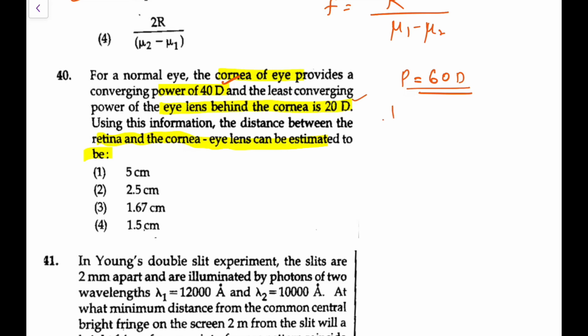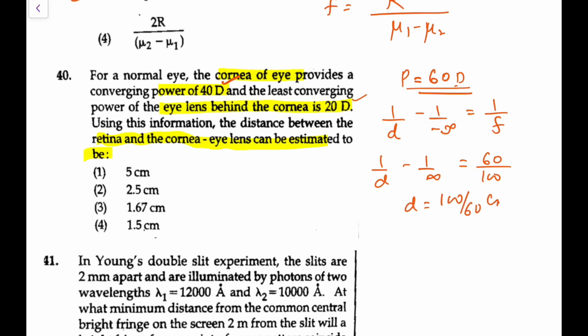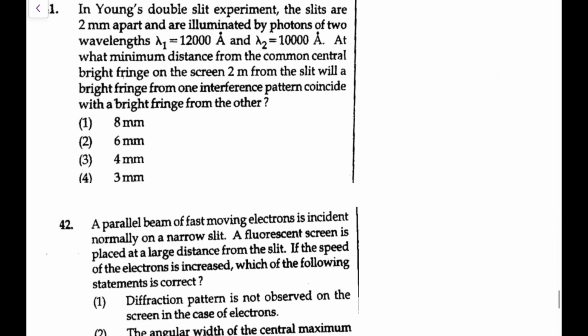So I can write 1 upon d, where d is the distance of the retina, minus 1 upon infinity, since initially it was at infinity, equal to 1 upon f, and that 1 upon f is 60D. So f is equal to 100 by 60, that would be the better way to write. So 1 by d minus 1 by infinity, d comes out as 100 by 60 centimeters, so it would be 1.67 centimeters. So go for option 3. Again, this was a very nicely designed question, not an easy one to get.